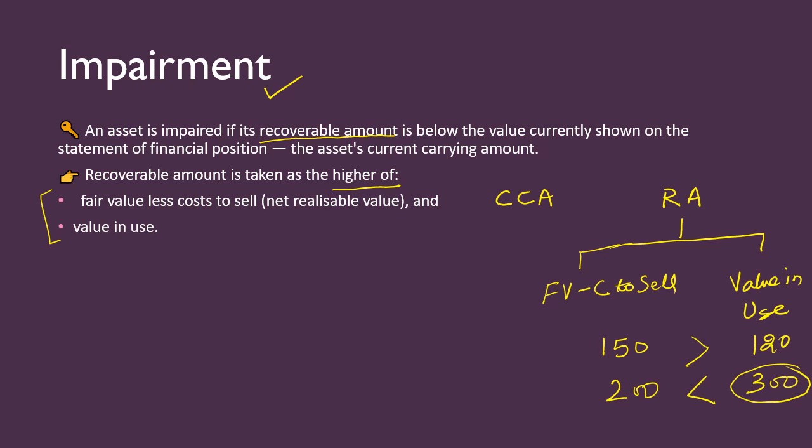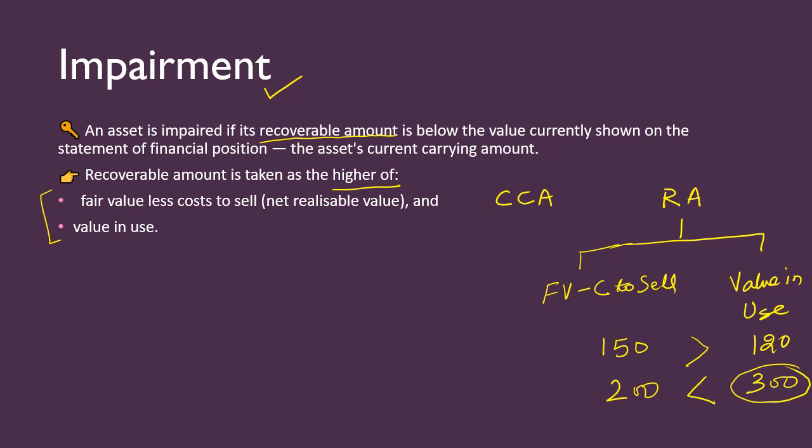And when will impairment come? If the recoverable amount is below the value currently shown in the statement of financial position.